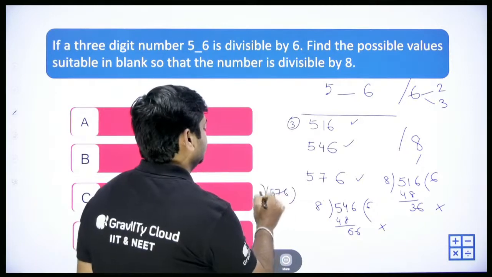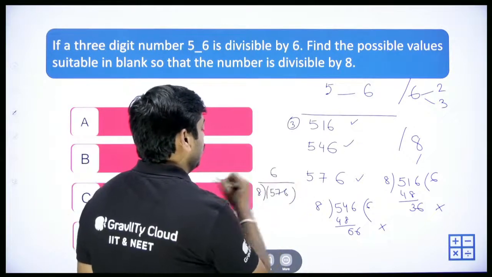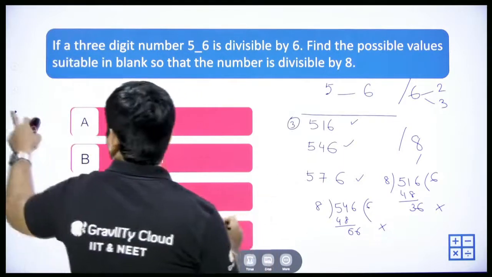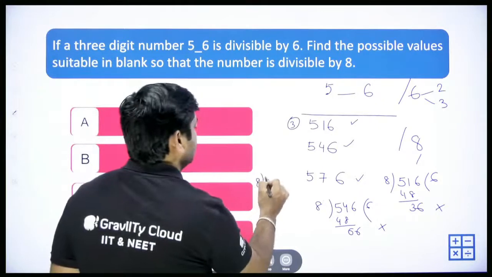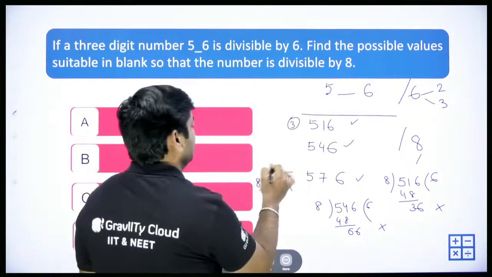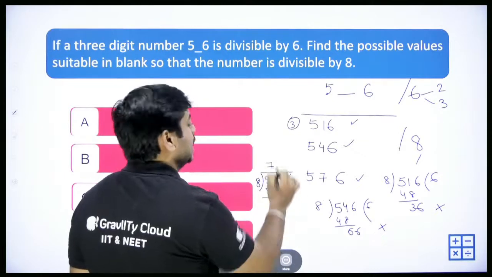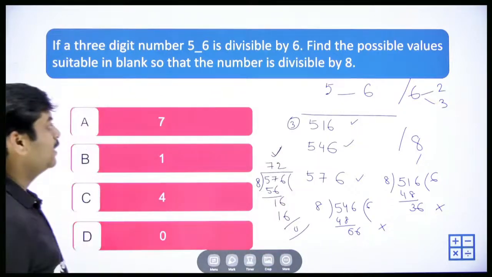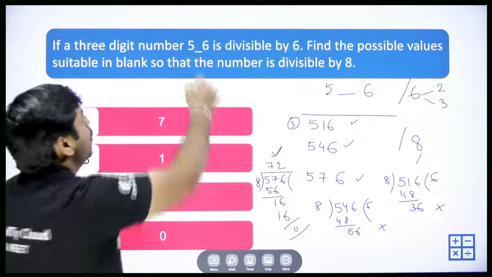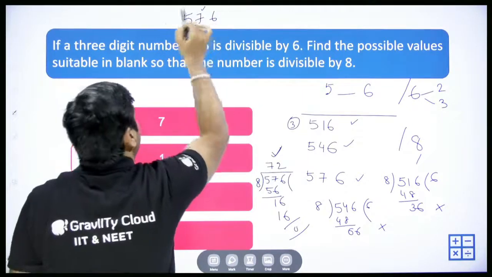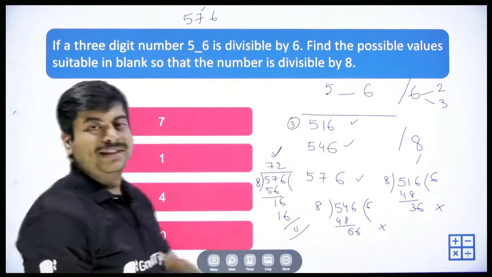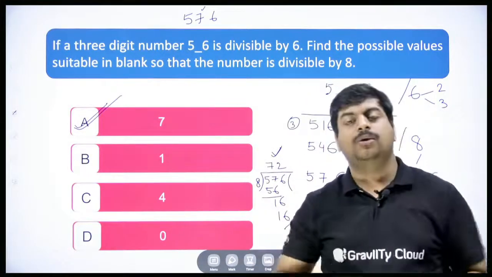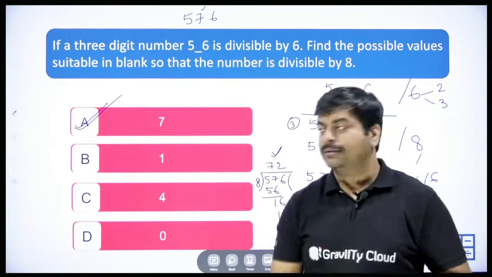576 divided by 8. 8 sevens we can go. 8 sevens are 56, right? With 8 and 576, 8 sevens 56, 1 is left, 6, 2 16. So 72 into 8 will give you 576. So 576, 7 is the middle number, so that blank should be filled with 7, so that the number 576 is divisible by 2 as well as 3, that means 6, and also by 8, right?